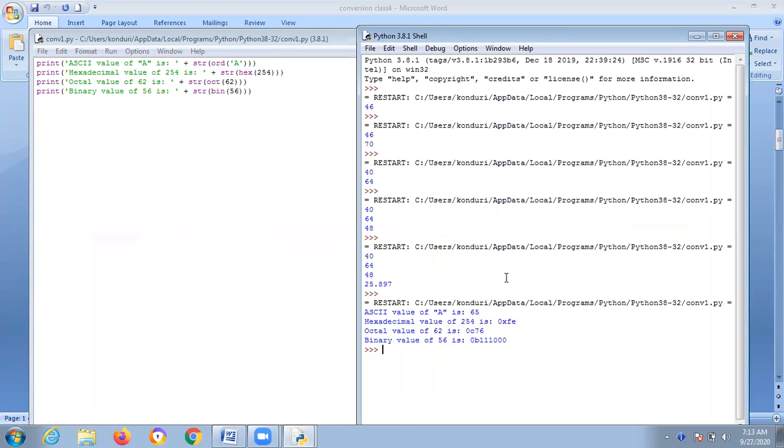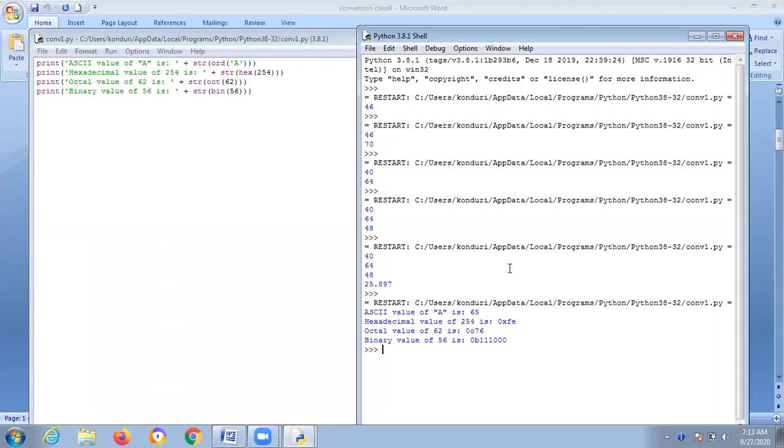FE only. Hex means what? Base 16. You need to convert. You need to divide by 16 and take the remainders from last to up. You need to count. Octal means 8. 62 by 8, you will get 76. And the binary value of 56, you need to divide it by 2.